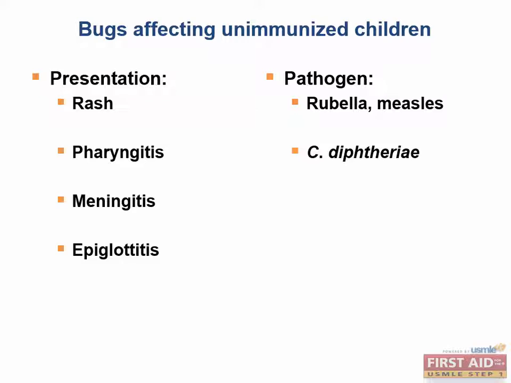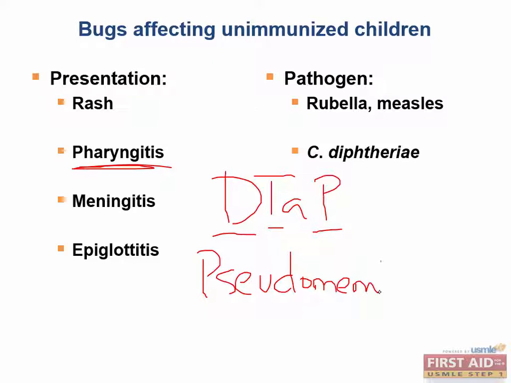Corynebacterium diphtheriae is a bacterium that causes pharyngitis and is protected by one of the important vaccines. Do you remember which vaccine protects against diphtheria? That would be the DTaP vaccine. DTaP protects against diphtheria, tetanus, and pertussis. Do you remember what the characteristic finding in a patient with diphtheria pharyngitis would be? You would see pseudomembrane formation and inflammation that could be so severe that it could obstruct the airway.